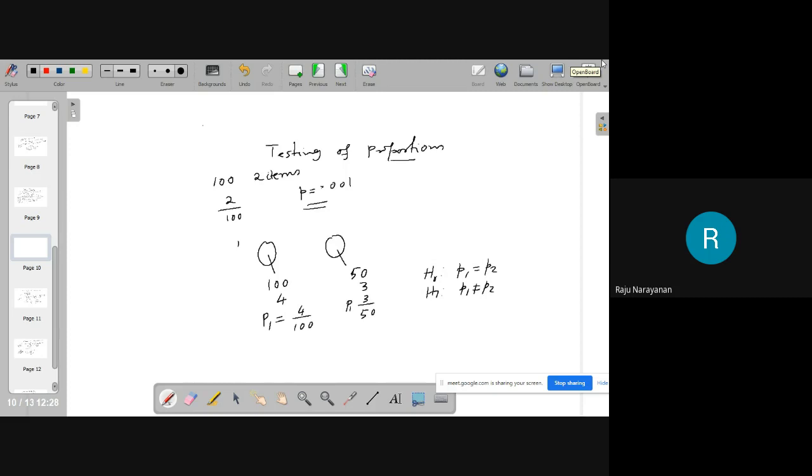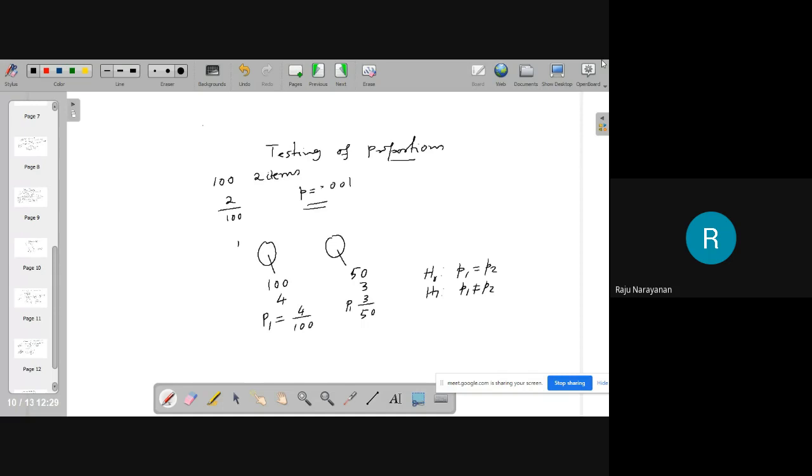And all these have applications in quality control, okay, and proportion of families with income less than 10,000 rupees per month, okay, in one state, other one in another state.